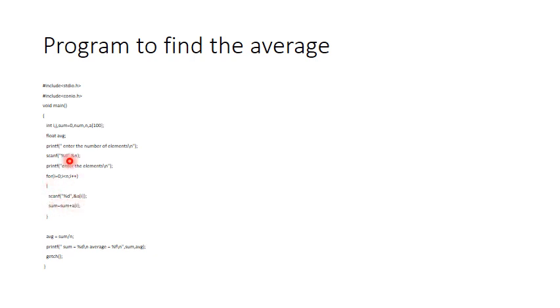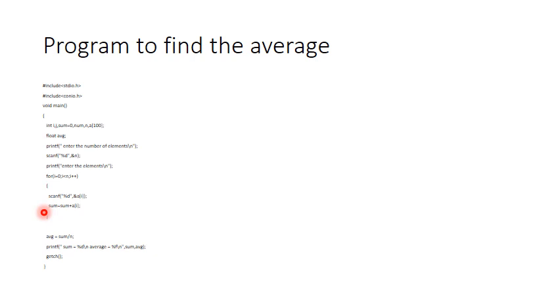And this particular process will be repeated till the value of I is less than n. Once the value of I is greater than or equal to n, then this particular condition becomes false and you will move on to the statement X. But simultaneously, by taking the value from the keyboard, we are doing another operation, which is nothing but sum is equal to sum plus a of I.